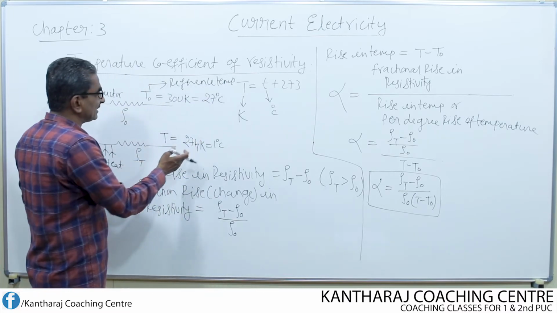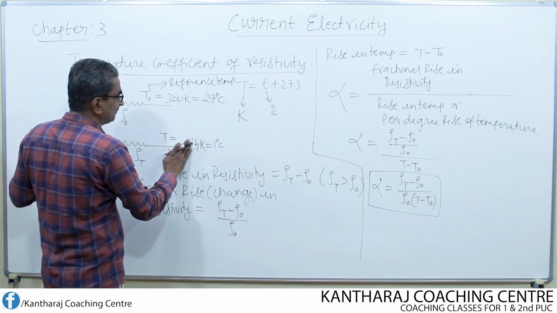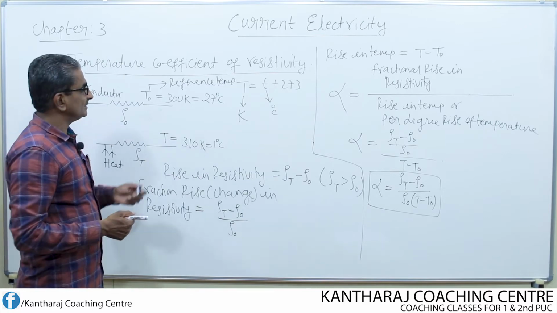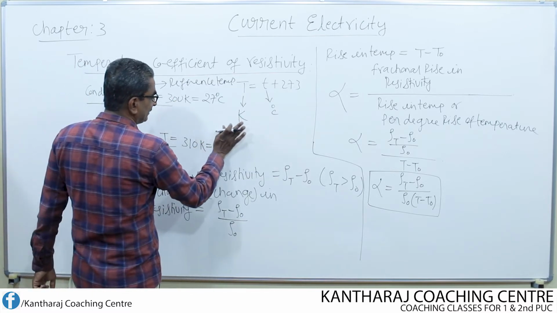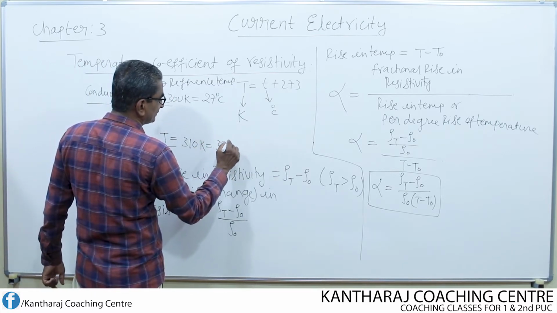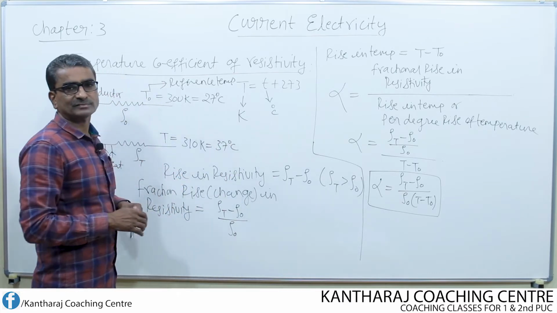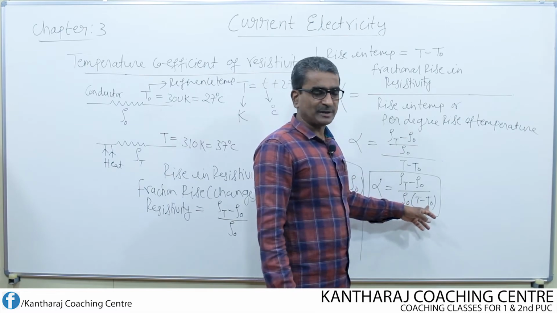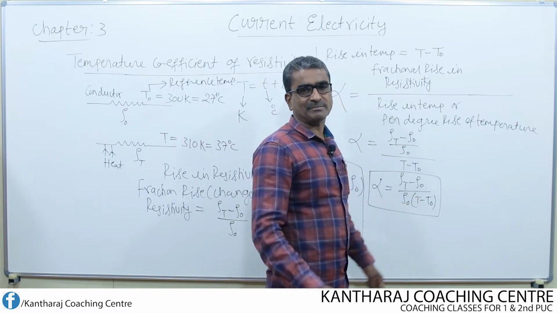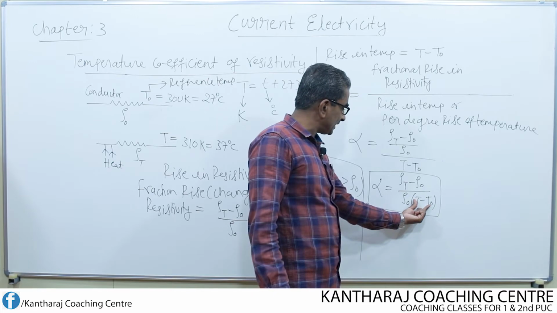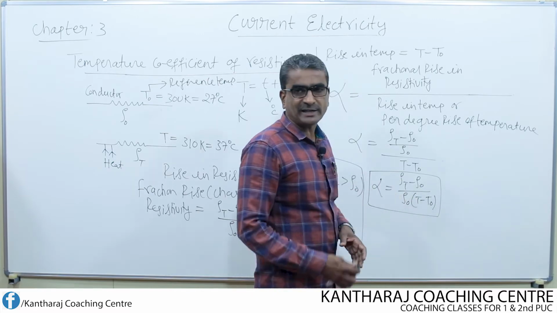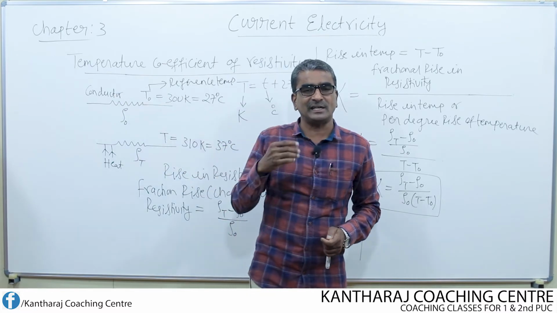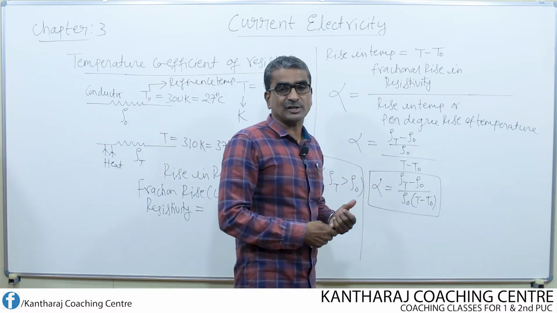And T is a higher temperature, say for example 310 Kelvin, which is about 37 degree Celsius. So remember, T naught is the reference temperature and T is a bit higher temperature. If you know these two temperatures and their corresponding resistivities, then the temperature coefficient of the material of the conductor can be found from this equation.